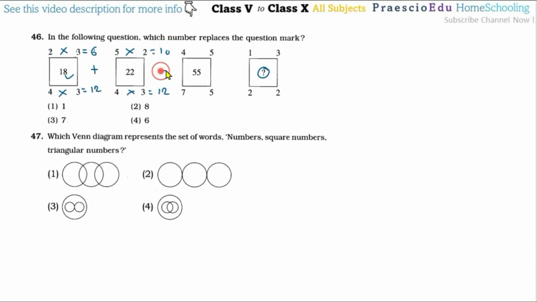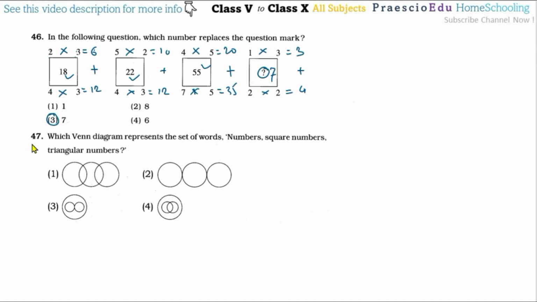Okay, and after these additions, we get this middle number. Same here also. So here 20 and here 35. So after addition, 55. Likewise 1 multiplied by 3 is 3, and 2 multiplied by 2 is 4, and 3 plus 4 is 7, and 7 can be replaced at the question mark. So 7 is given in option number 3.